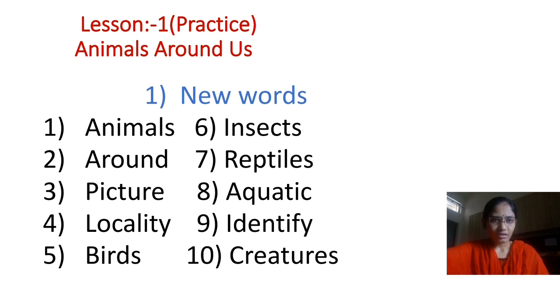Ninth one is identify. Tenth one is creatures. I'll repeat it once again children. Animals, around, picture, locality, birds, insects, reptiles, aquatic, identify, creatures.